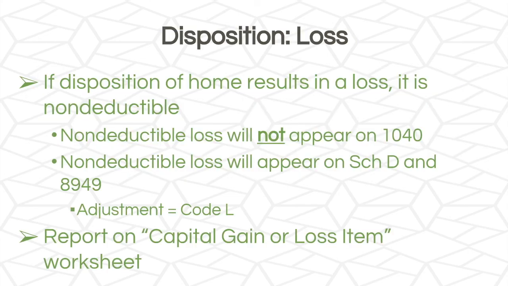So when there is a loss, if the disposition of the home results in a loss, it is non-deductible. A non-deductible loss will not appear on Form 1040. It will appear on Schedule D and Form 8949. And for the adjustment, it will be Code L. This will be reported on the capital gain or loss item worksheet.